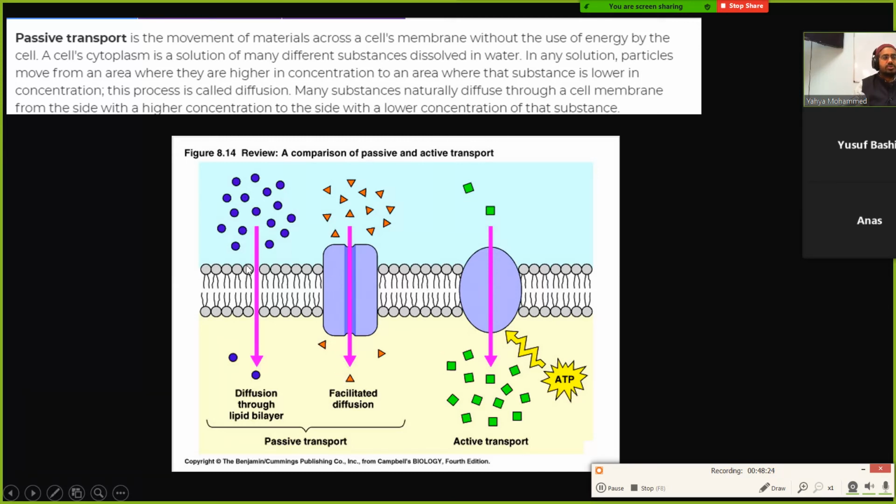So these ones on the left do not require energy. This one on the right requires energy, right? Now within the passive, there are two different types. One is facilitated; it requires some kind of help, some kind of protein to go through. And on the left, it requires no help; it just goes right through.